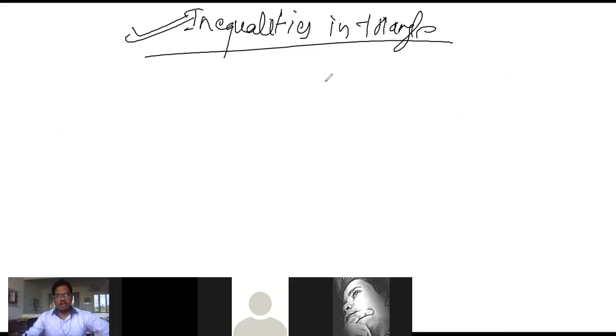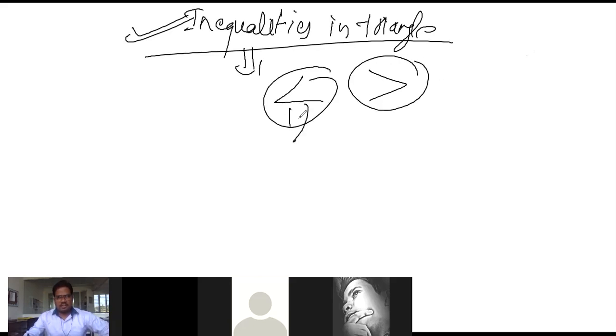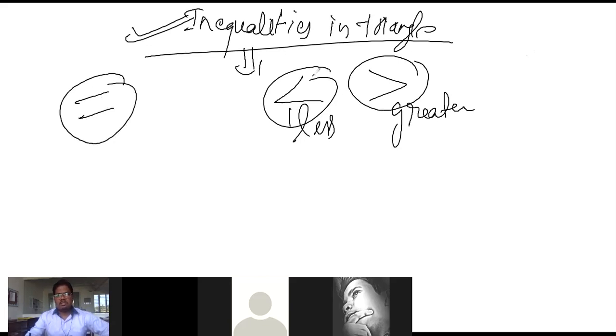Look at there, inequalities. Inequalities basically means this symbol or this symbol. This is less than, this is greater than. Equality means equal, inequality means these two signs. So in the coming exercise we will discuss these signs only. So what is the concept in the triangle, how to use the greater or less, inequality concept in a triangle.